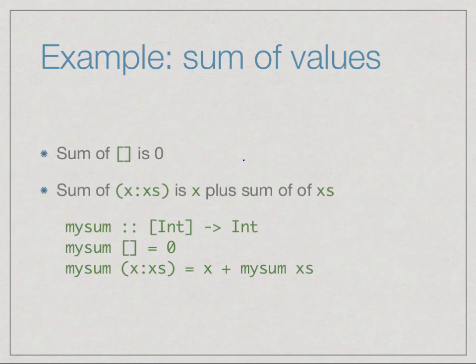So just to get some practice, let's look at another function which is inductively defined. Supposing now we want to take a list of integers and add them up. So we want to sum up the values in a list. So again, the sum of the empty list is just 0 because there are no values. And now if I want to sum up a non-empty list, I inductively sum up the tail and I add the head to it. So it is x plus the sum of the tail. So it's easy enough. My sum of the empty list is 0. My sum of x colon xs is x plus my sum of xs.